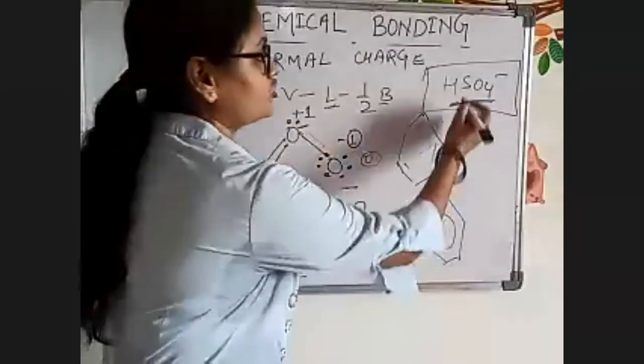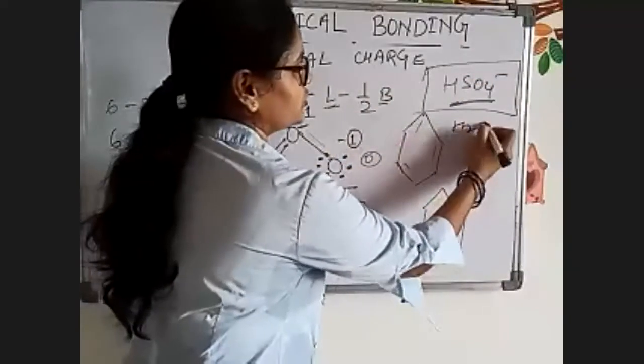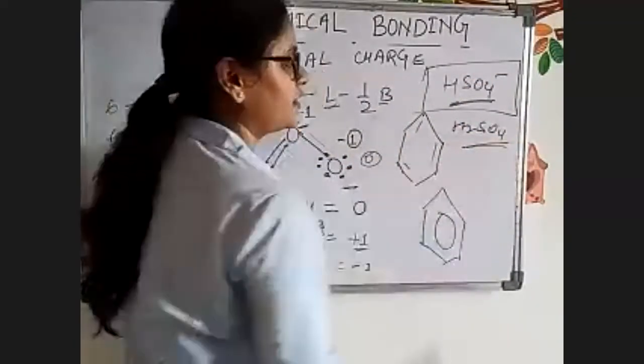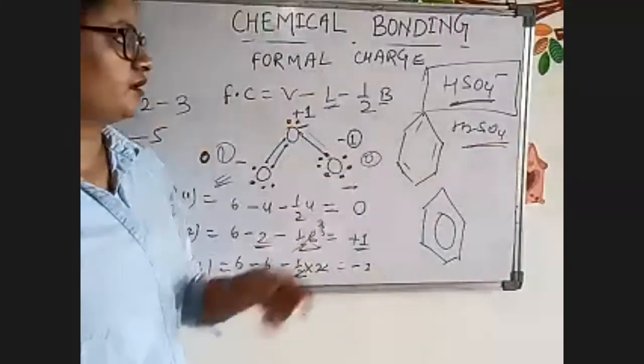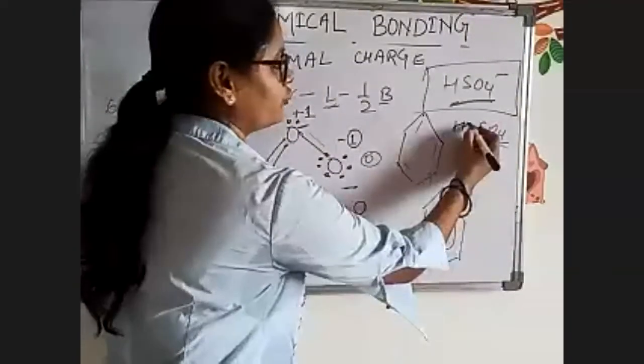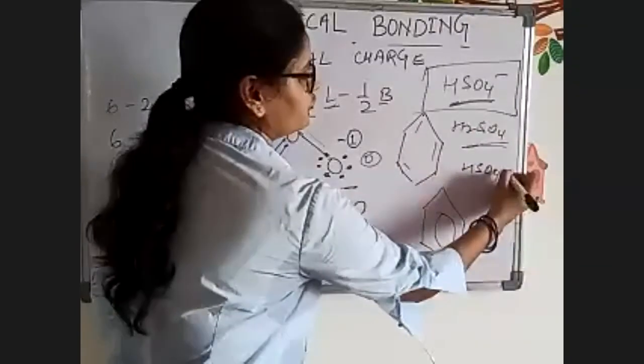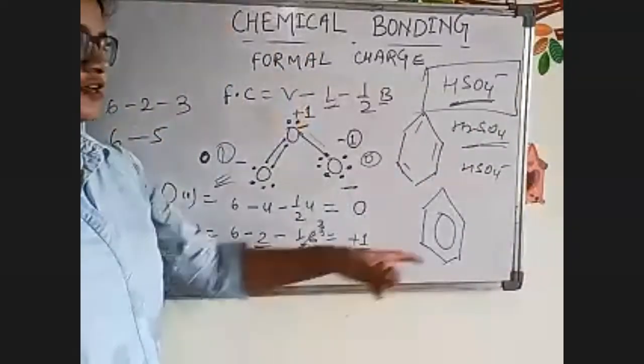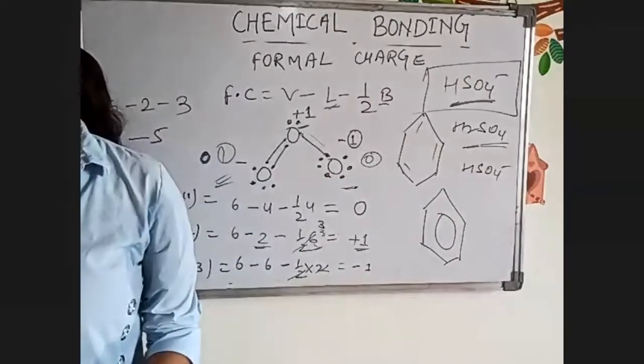This is the conjugate acid-base pair of H2SO4. Do you remember H2SO4? Sulfuric acid. So after removing one proton from here, you get HSO4 minus. Understood? So you have to write the formal charge of this.